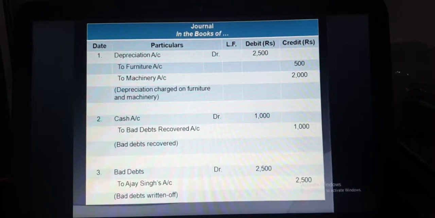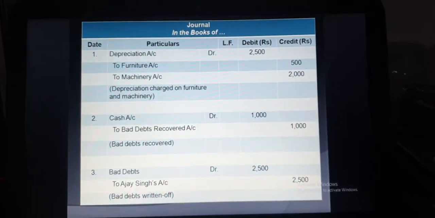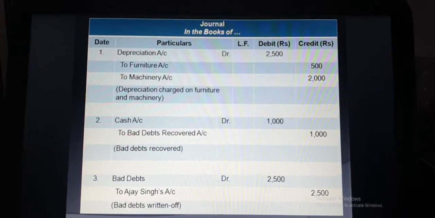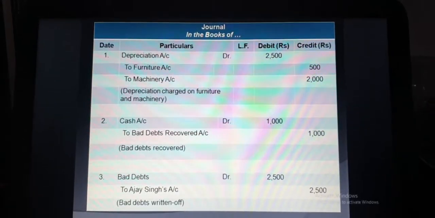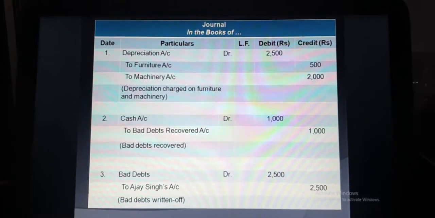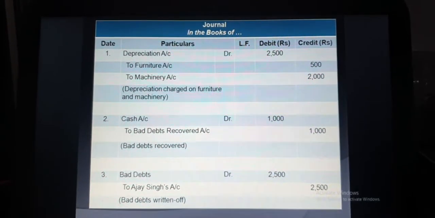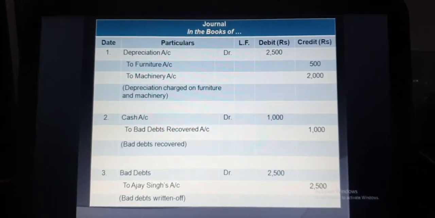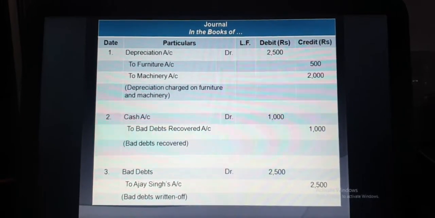Second, the amount of bad debts recovered, the entry will be cash account debit to bad debts recovered account, that is 1,000. Now the third entry is related to bad debts, that is Ajay Singh who became insolvent and is unable to pay his amount of 2,500. So that will be a loss for the business, and bad debts will be debited and Ajay Singh will be credited. So the entry will be bad debts account debit to Ajay Singh, that is called debtors.